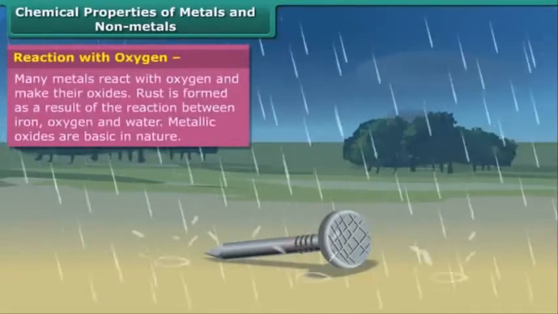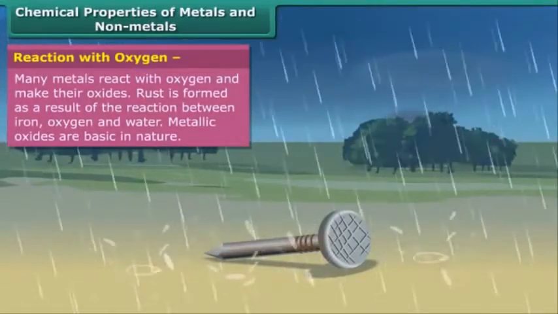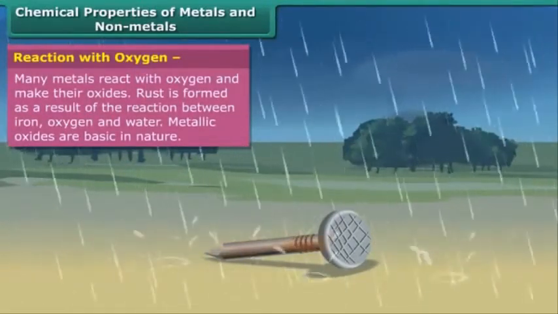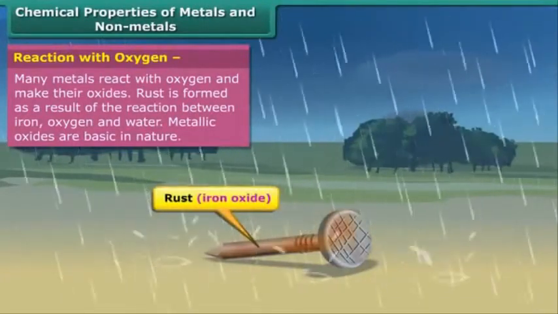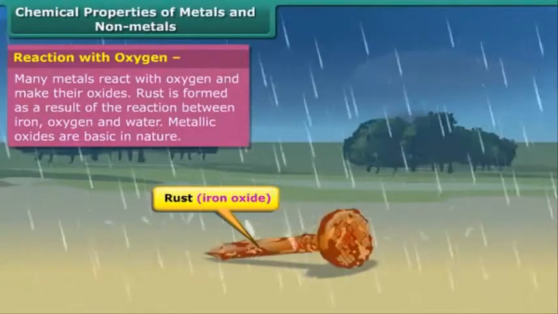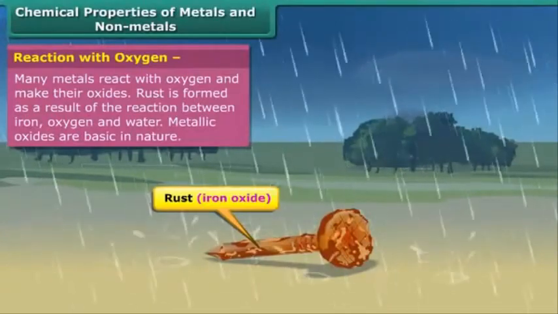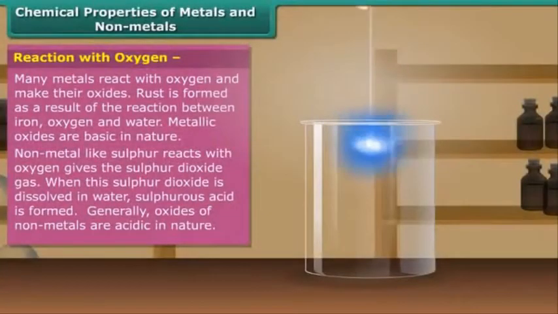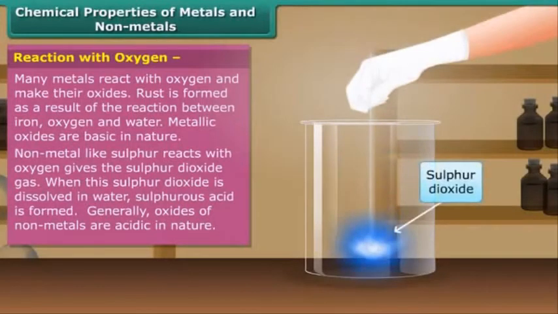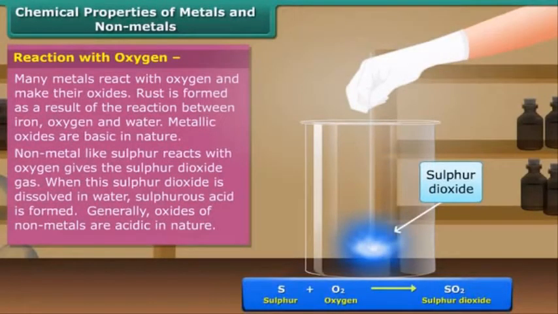Metals like iron, copper, magnesium, etc. react with oxygen and make their oxides. These oxides are basic in nature. Now we talk about the non-metals. Sulfur reacts with oxygen, giving sulfur dioxide gas. Oxides of non-metals are acidic in nature.